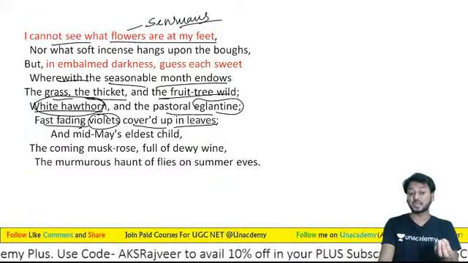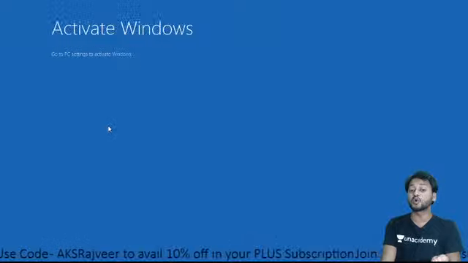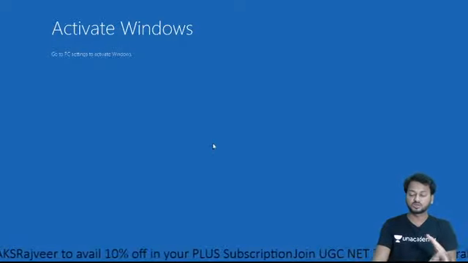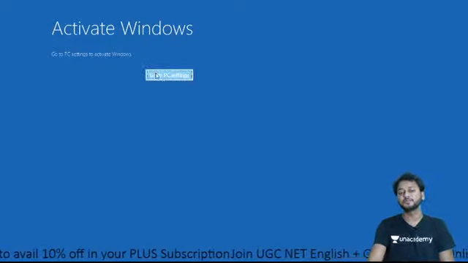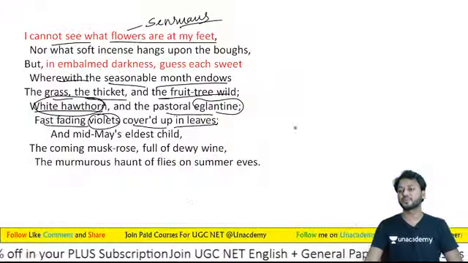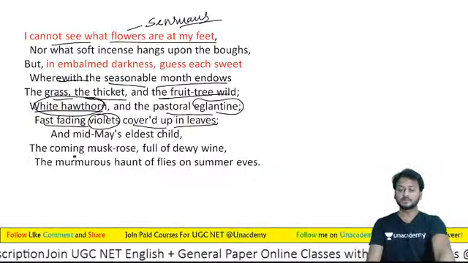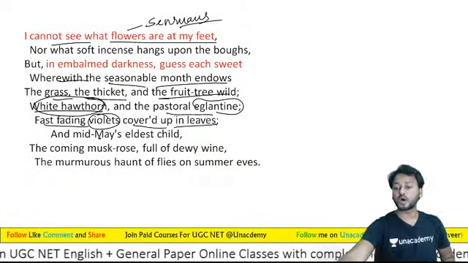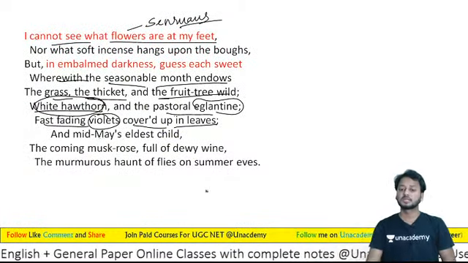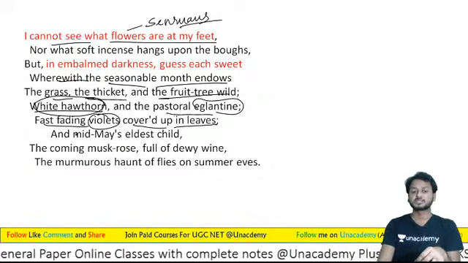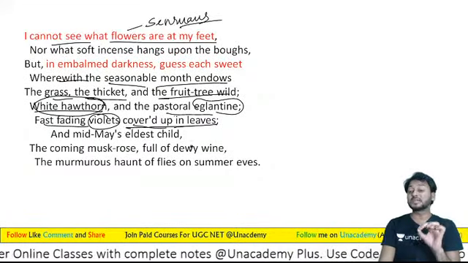So learners, this is fast fading violets covered up in leaves.